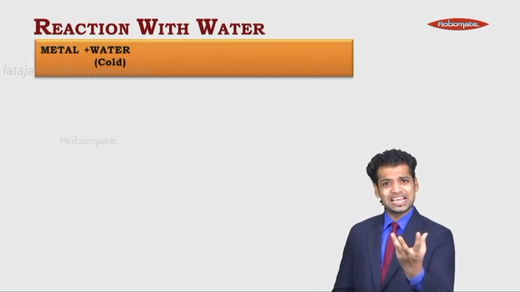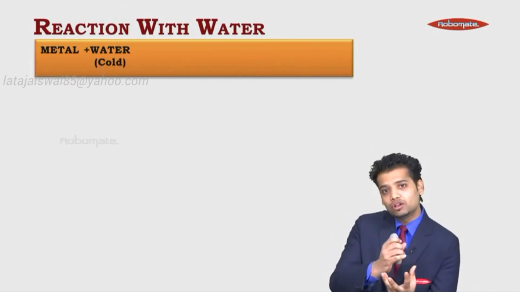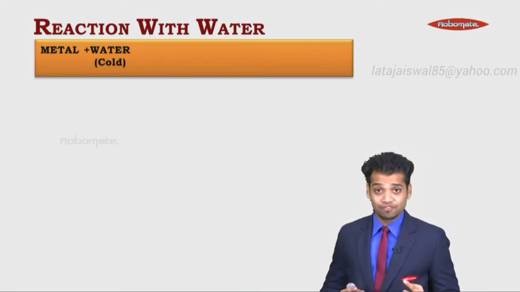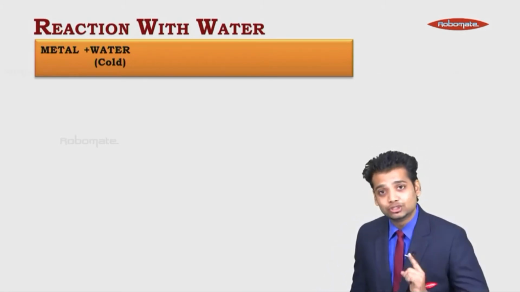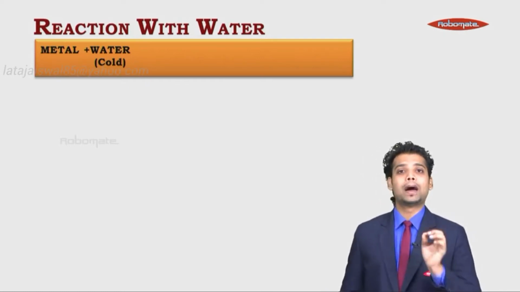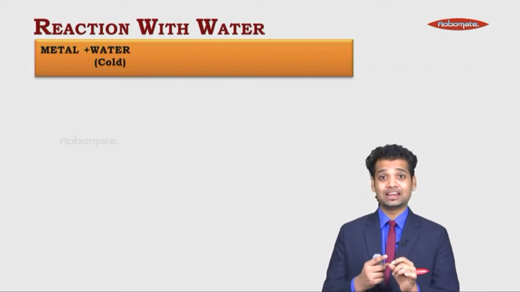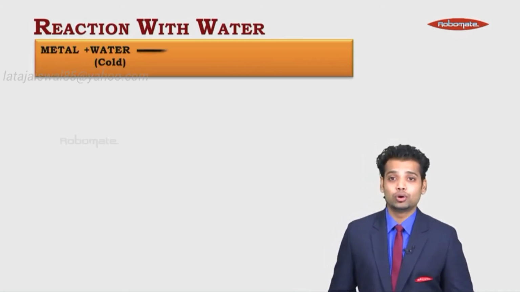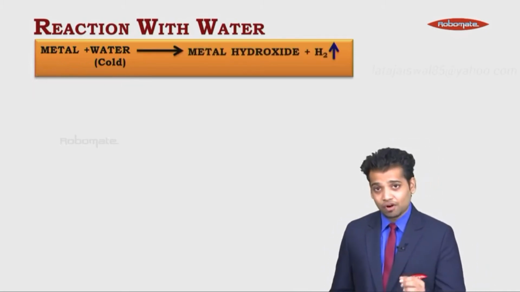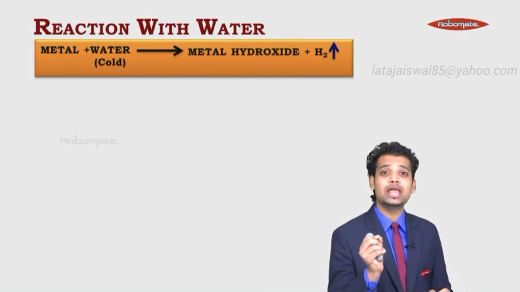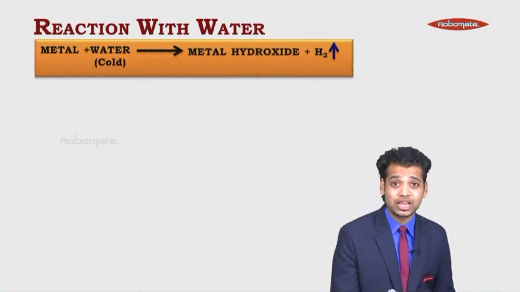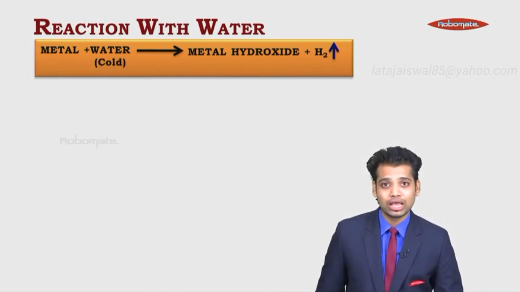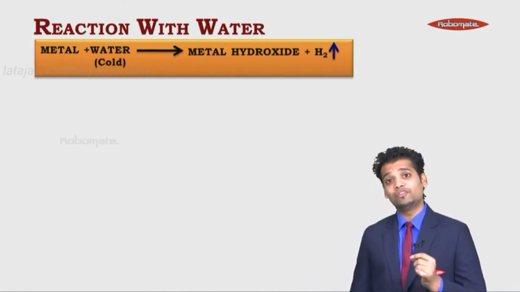But because we are taking a lot of water and a little of metal, that metal oxide, if it is soluble in water, dissolves in water to form metal hydroxide. We've seen that reaction: what happens to metal oxide when put in water? It turns into a metal hydroxide. So whenever metal reacts with water in the liquid state, it forms metal hydroxide and H2 gas is given out.